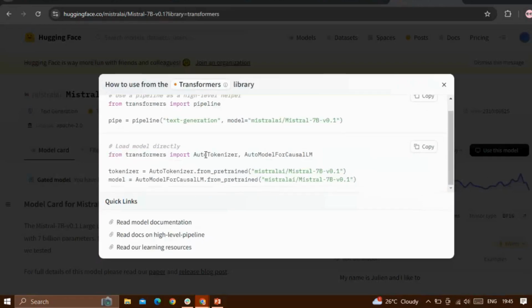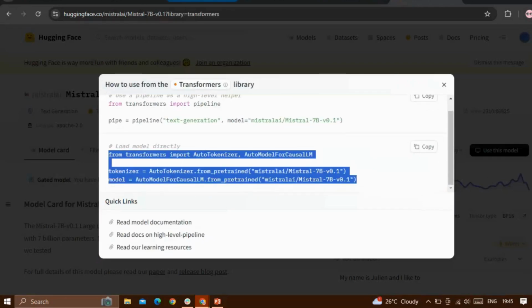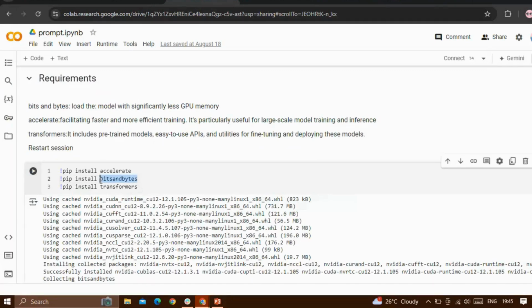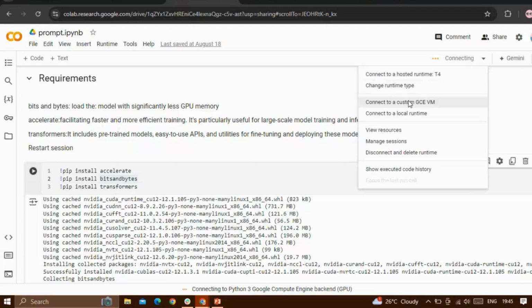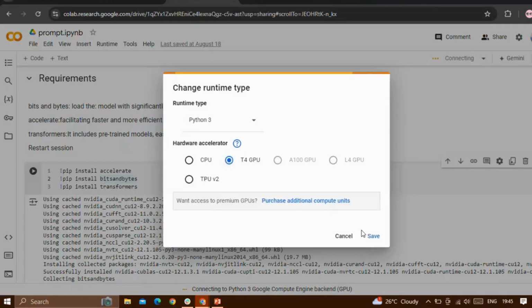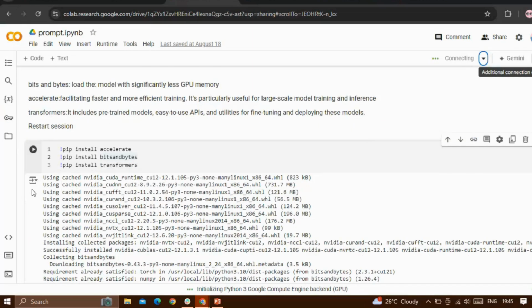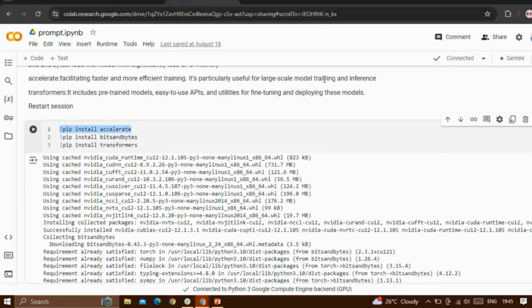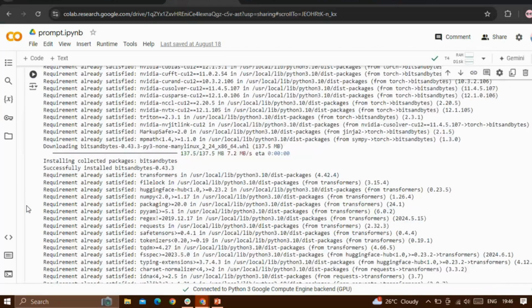So we need transformers to use this model, and bitsandbytes to convert the model into a 4-bit or 8-bit model, different smaller versions of the model, so that it can fit in the free version of Colab. To use the 4-bit, bigger models, we have to connect to a GPU. You can select it here, an accelerator to accelerate the given GPU.